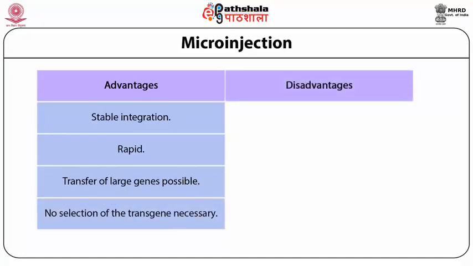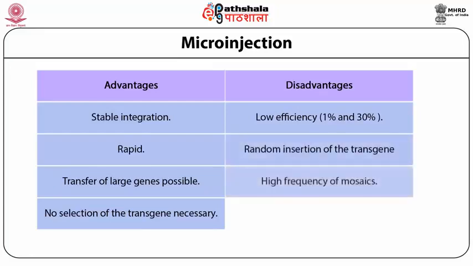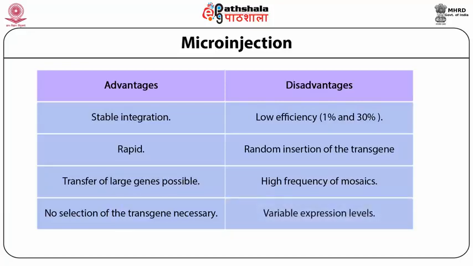And what are the disadvantages? Low efficiency. It lies between 1% to 30%. Random insertion of the gene, high frequency of mosaic, and variable expression level. Okay, these are the disadvantages.